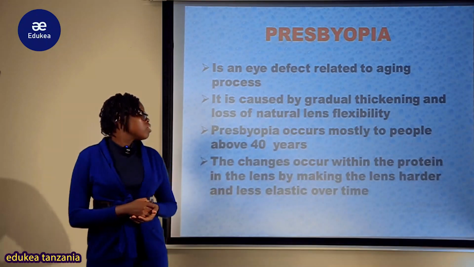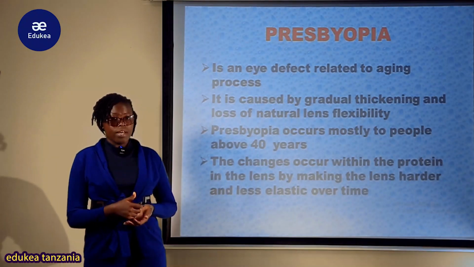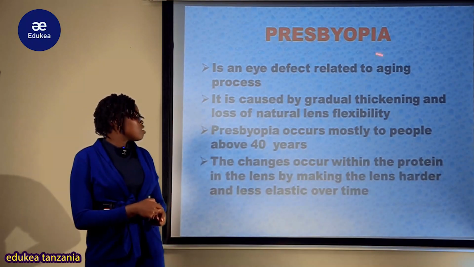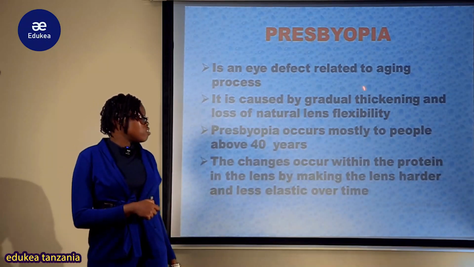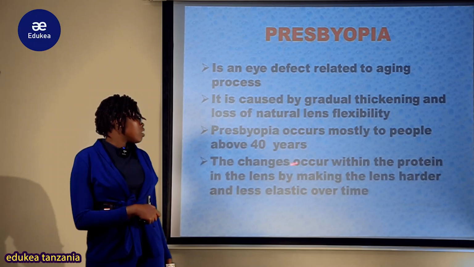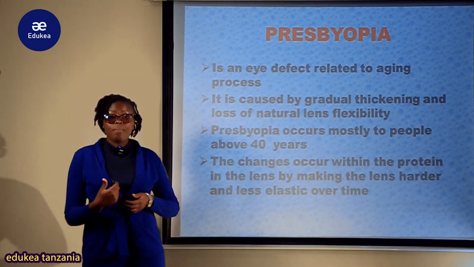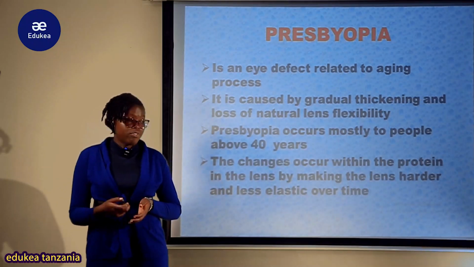Nyingine ni presbyopia. So the presbyopia is an eye defect related to aging process, sana kwa wazee. So it is caused by the gradual thickening and the loss of the natural lens flexibility. Presbyopia occur mostly to people above miaka 40. Kuanzia miaka 40 kuendelea naanza kupata tatizo la uono hafifu.